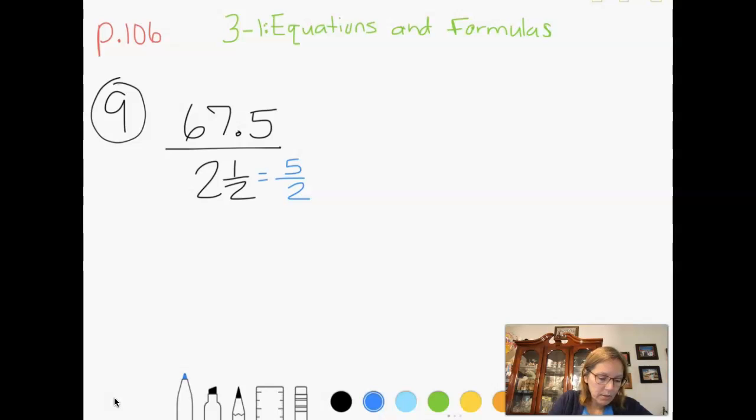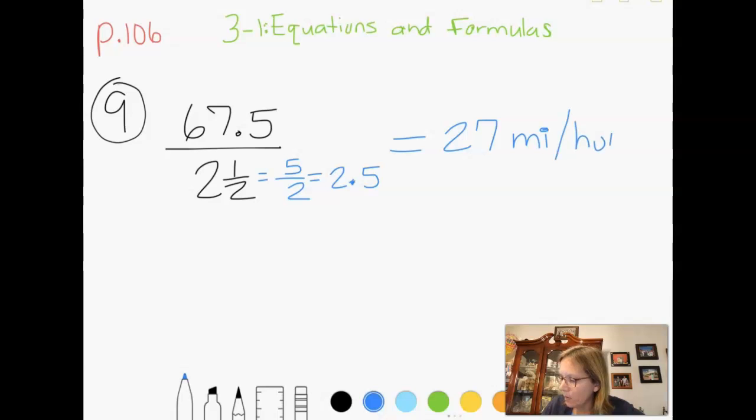So 5 divided by 2 is not 1. 5 divided by 2 is 2.5. So I'm going to do 67.5 divided by 2.5. And I end up with 27. So the question, hold on, I forgot what the question was. Find her average speed. Okay, so her average speed per hour is going to be 27 miles per hour.